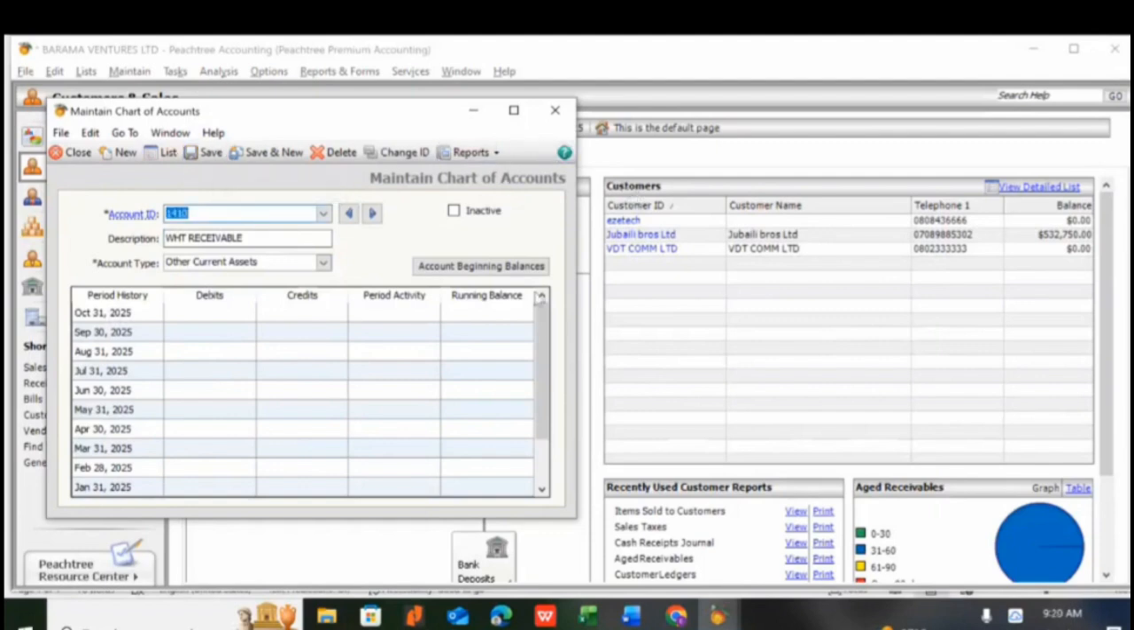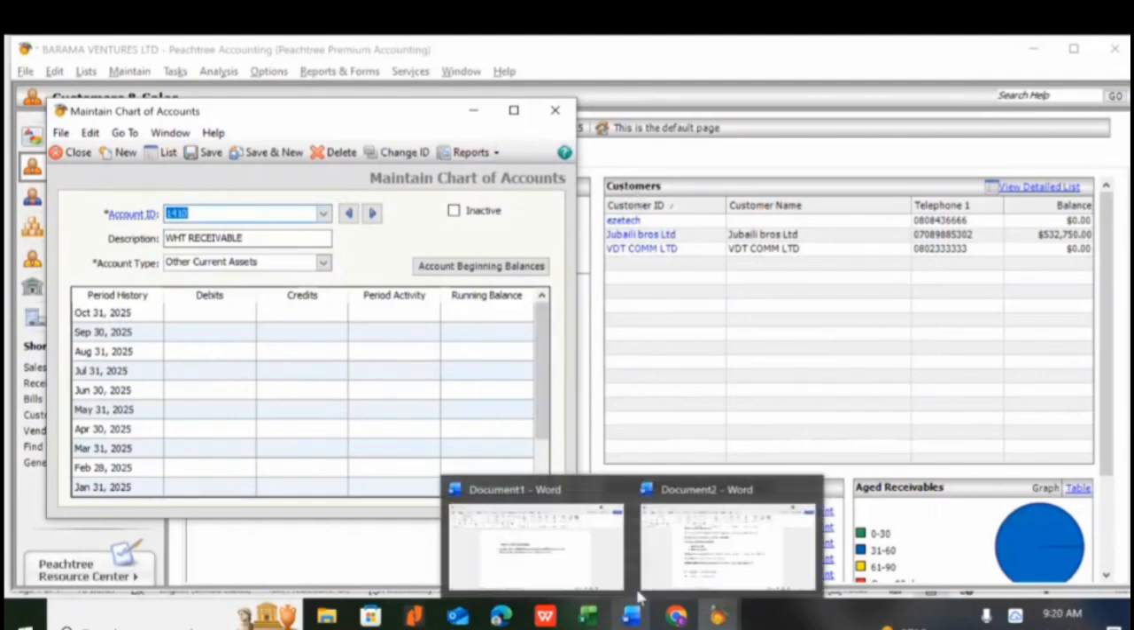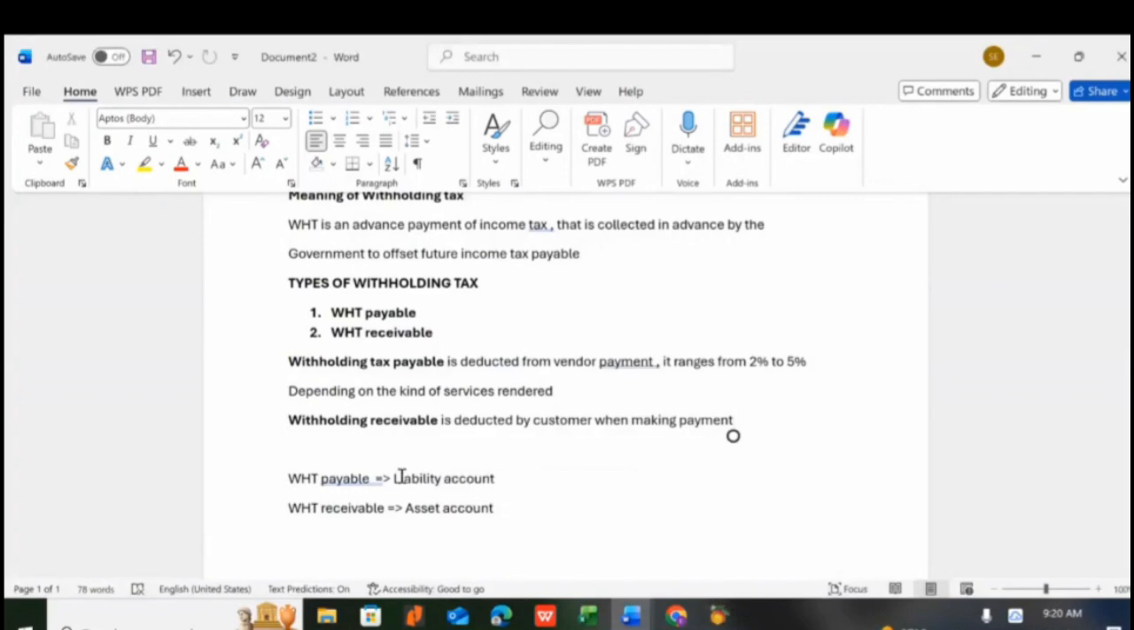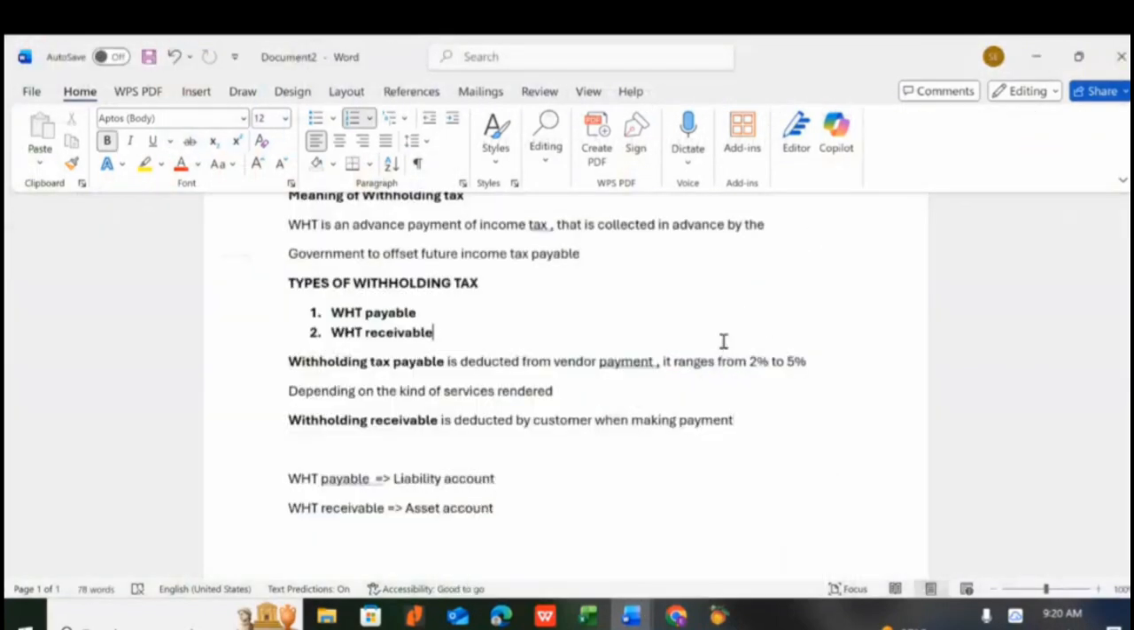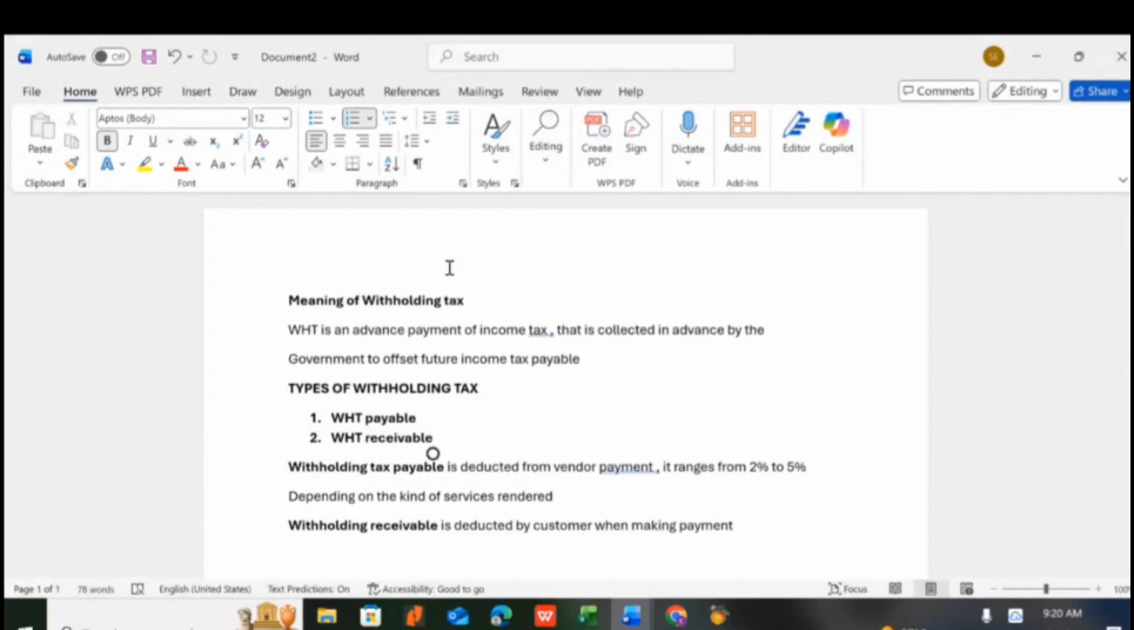Now in our chart of accounts, withholding tax payable and withholding tax receivable have been taken care of. That is actually what we want to achieve here. At the end of this lecture, you should be able to know the meaning of withholding tax, and the types of withholding tax: payable and receivable. What do we use withholding tax receivable for? I told you earlier on that we use withholding tax receivable to offset future income tax payable.